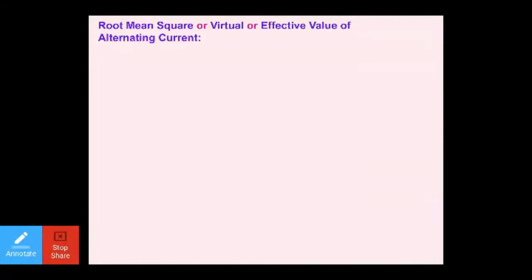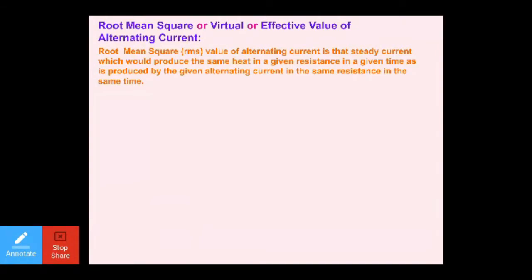Let us talk about the next thing. This is one of the major topics, root mean square, or the virtual or the effective value of AC. Now what does it mean? Let's talk about it. In this case, we'll have to take into consideration the heat. So let me explain what is written over here first.